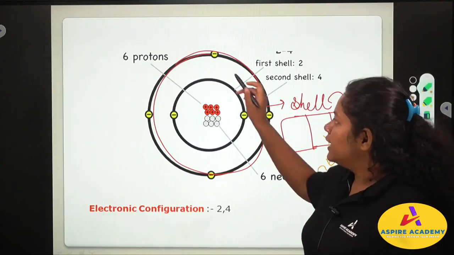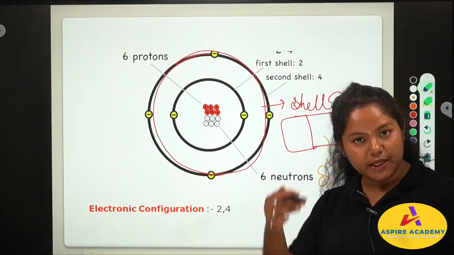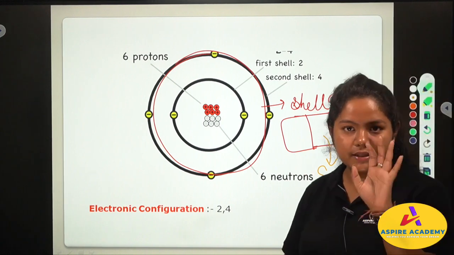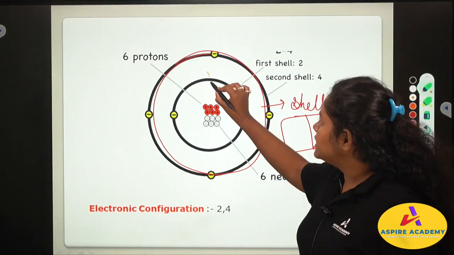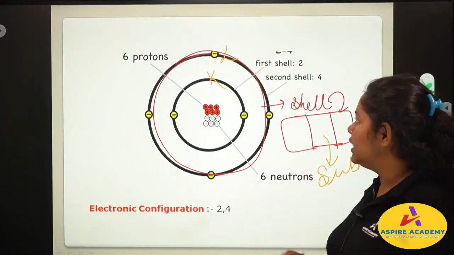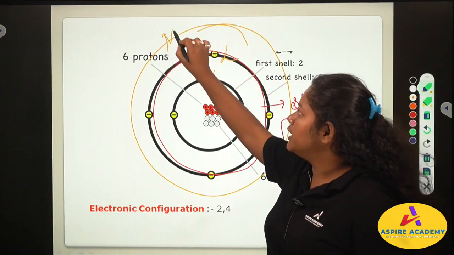This is our shell. We have subshells here where our electron lives. So what is our matter of concern? This is known as the K shell. This is the K, this is L. K shell, L shell. Then if you have another, that will be the M shell.